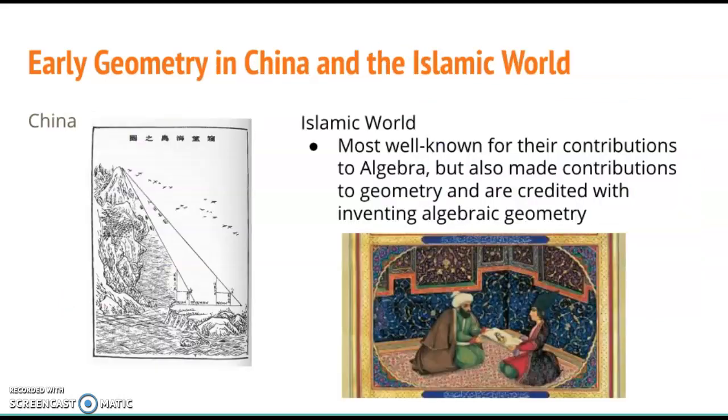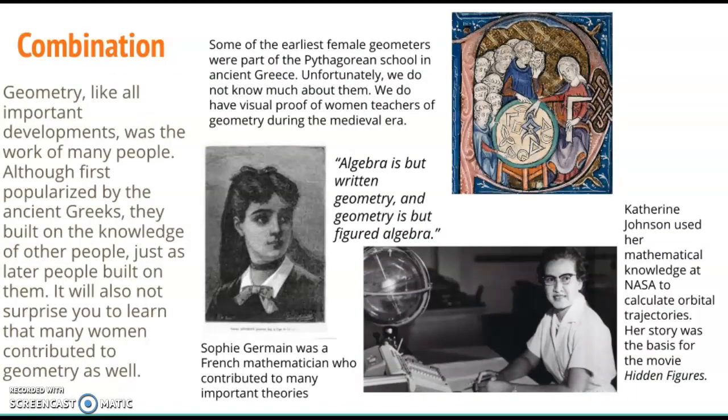You also see geometry being used in ancient China. Here is a chart of the area of a triangle and the shapes and angles, as well as the Islamic world, more widely known for their algebra, but they also used geometry and in fact combined the two into what is now known as algebraic geometry. That idea of combination is critical.